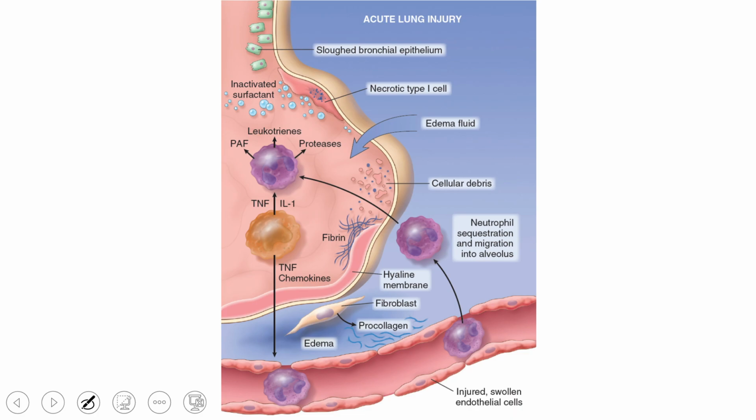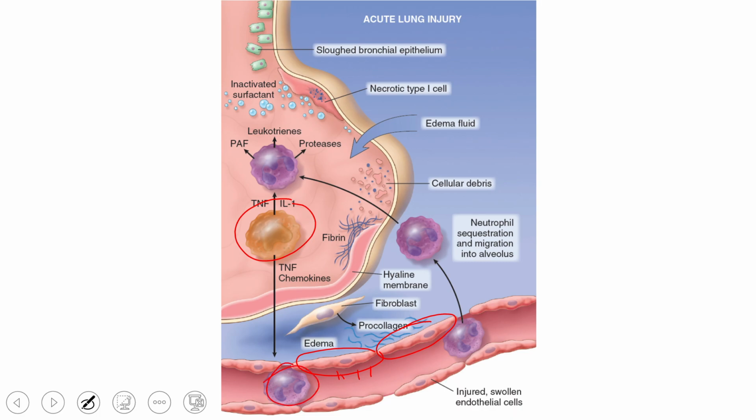So the cytokines are released into the bloodstream or by the alveolar macrophages, that basically are TNF alpha, tumor necrosis factor alpha, and interleukin 1. These cause the endothelial cells in the alveolar capillaries to express certain adhesion molecules.